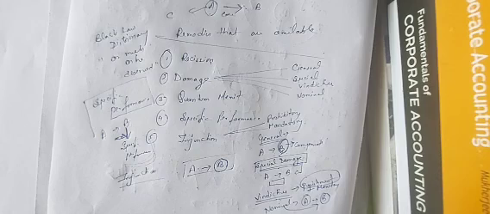So my next chapter and the last chapter is specific contract. Okay, let's just start in this video only, then it will be easier. Okay, so specific contract. I'm starting the specific contract. I will need another class to complete this chapter. So today we will just start specific contract, a new chapter, and this will complete our syllabus finally.